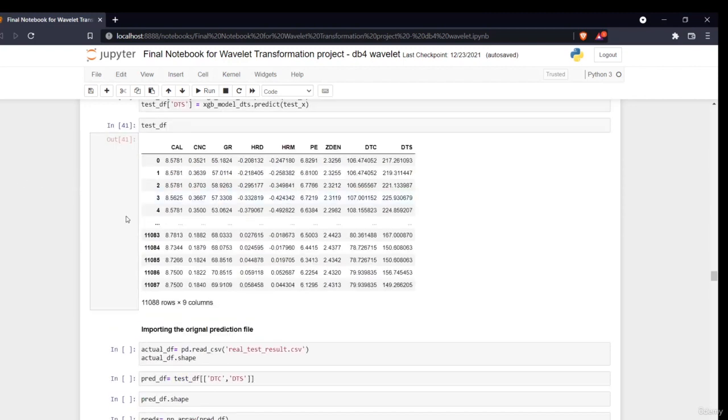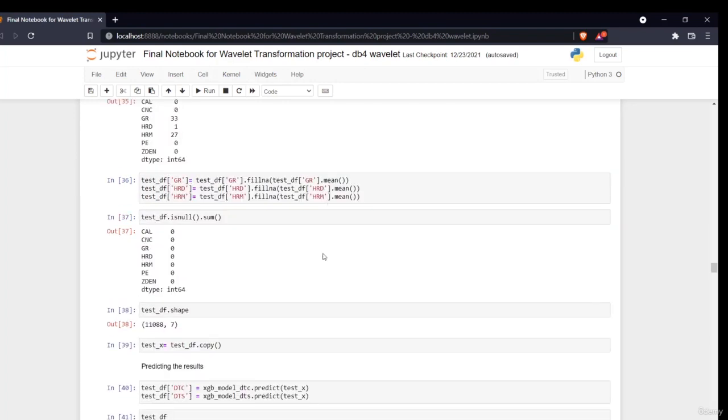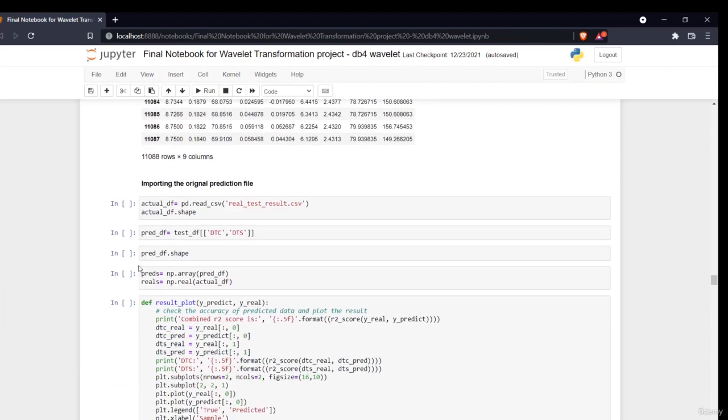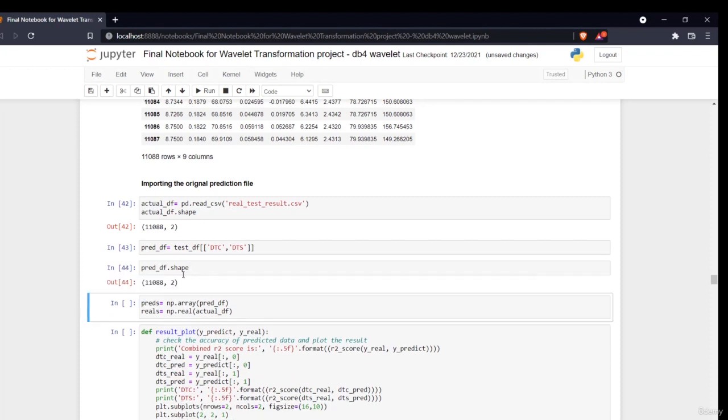Understand, guys, this DTC and DTS is my predicted value which I have predicted from my model. Now I have to see the real test values, which is my validation data, to evaluate it. This is present in another file. I am reading that into actual DF. Then I'm combining the predictions into pred df.